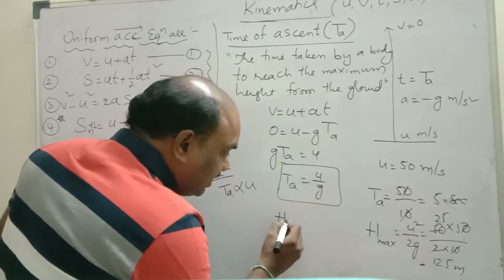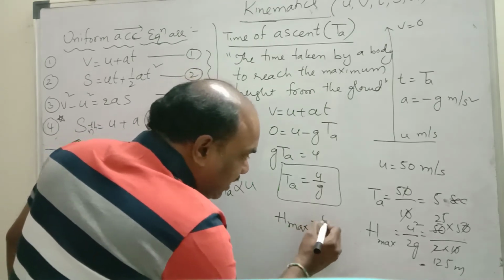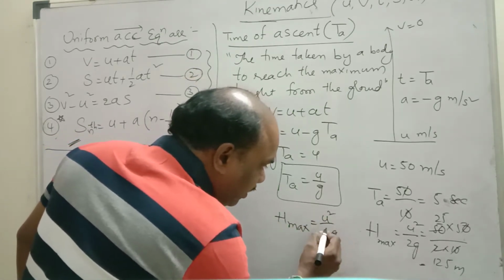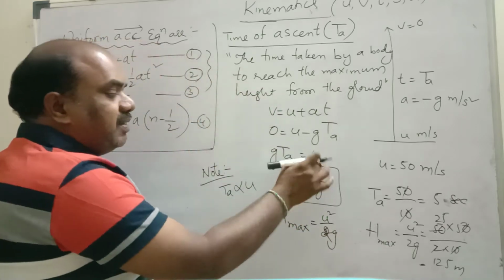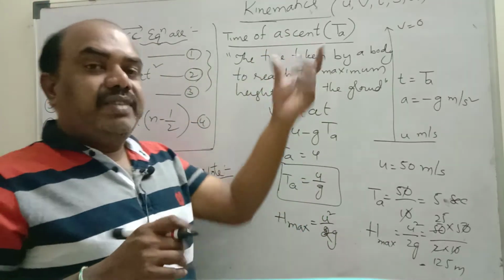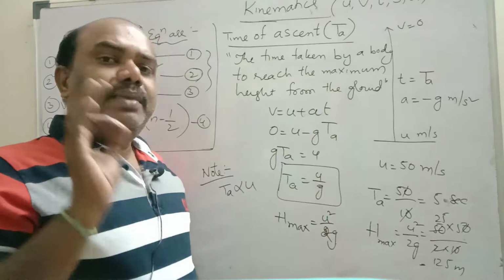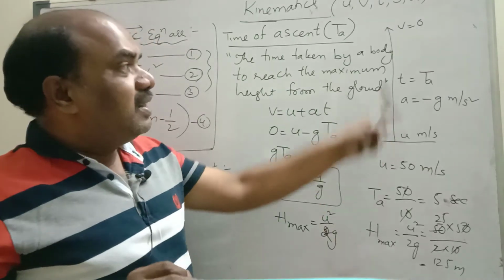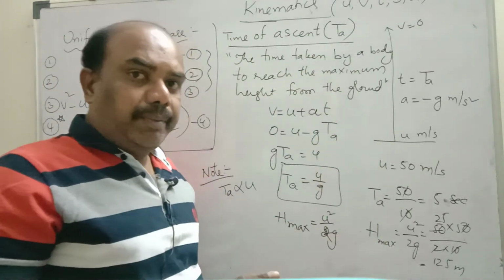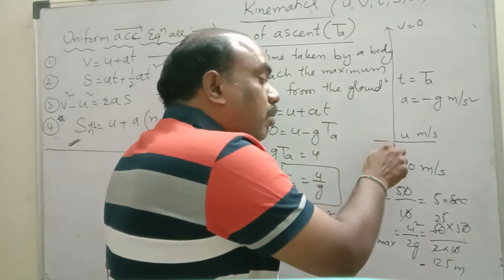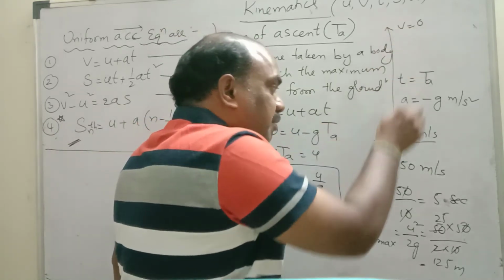Once again I will remind you the formulas. Maximum height is equal to u square by 2g. Time of ascent is equal to u by g. Once again, time of ascent is the time taken by the body to reach the maximum height from the ground.